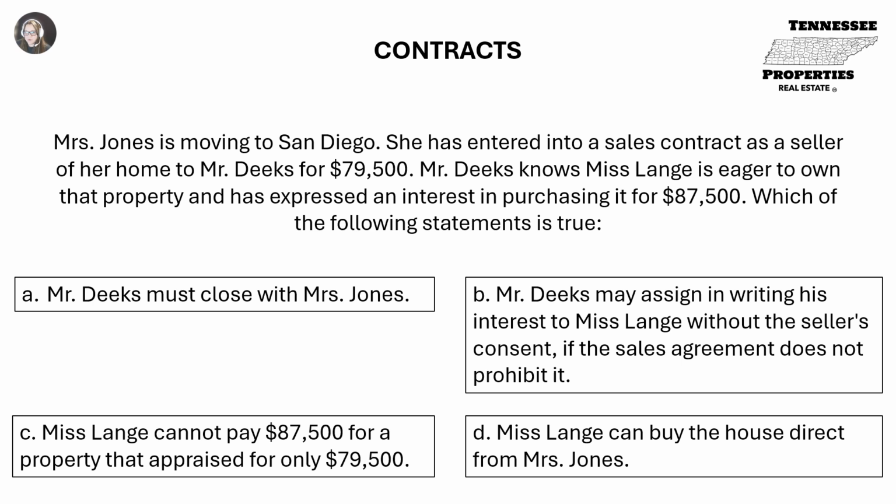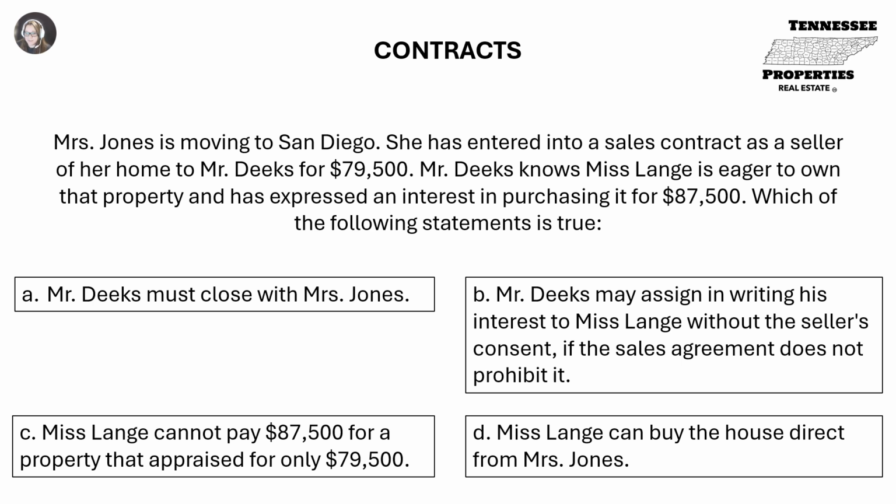Mrs. Jones is moving to San Diego. She has entered into a sales contract as a seller of her home to Mr. Deeks for $79,500. Mr. Deeks knows Miss Lang is eager to own that property and has expressed an interest in purchasing it for $87,500. Which of the following statements is true?